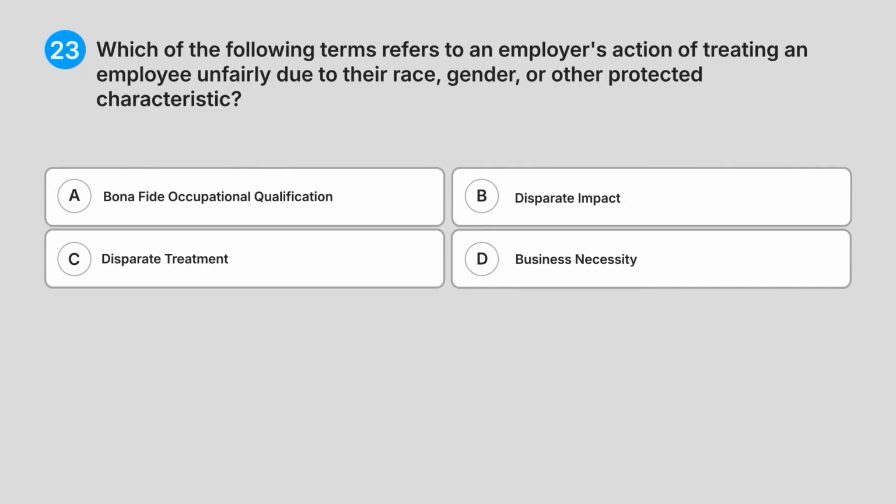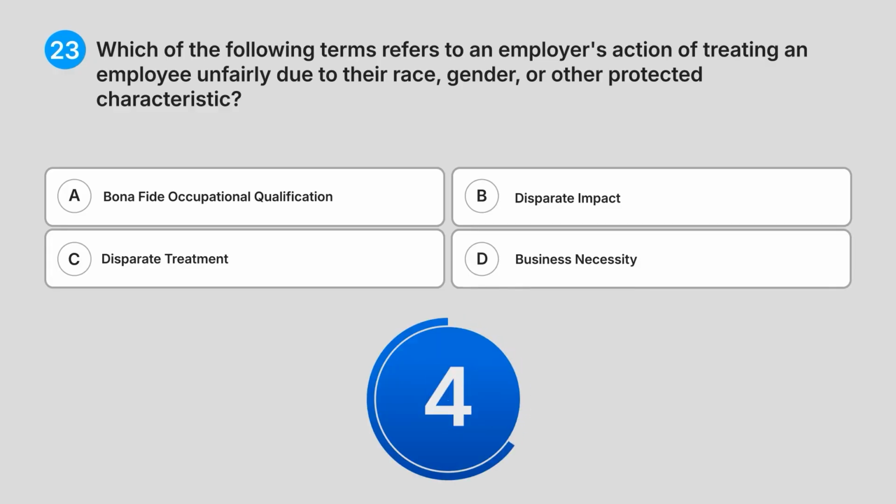23. Which of the following terms refers to an employer's action of treating an employee unfairly due to their race, gender, or other protected characteristic? A. Bona fide occupational qualification. B. Disparate impact. C. Disparate treatment. D. Business necessity. Do you know the answer?